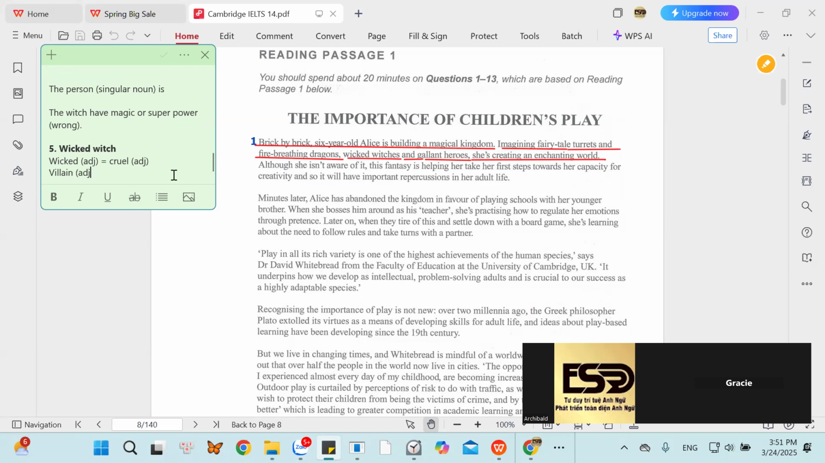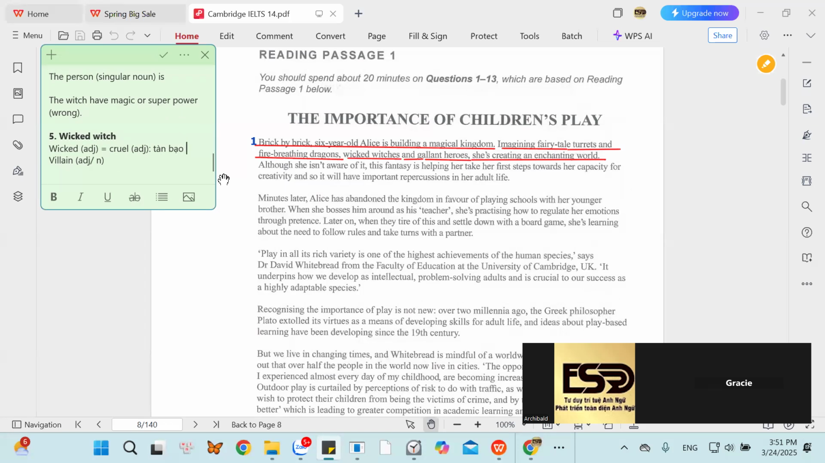Villain is an adjective for a noun in English. Wicked means cruel. So witch is a noun, wicked is an adjective. We have the phrase wicked witch. Can you show me another word which has the same meaning? Terrible witch. Witch, or witches, or widget? We have the word witch.